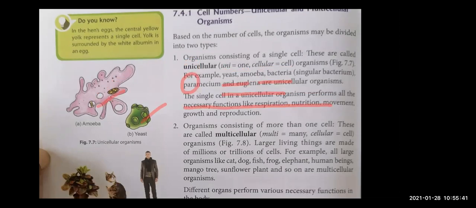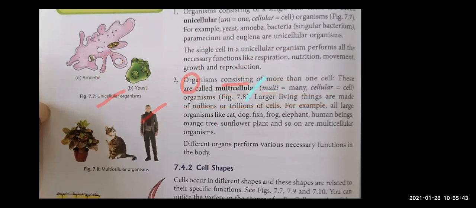Next, second is multicellular. Unicellular and multicellular. Multi means many, cellular means cell. So those organisms having many cells, more than one cell, are known as multicellular organisms, right? In larger living beings, there are millions of trillions of cells. What are the examples of multicellular organisms? Cat, dog, fish, frog, elephant, human beings, mango tree, sunflower tree are all multicellular organisms.